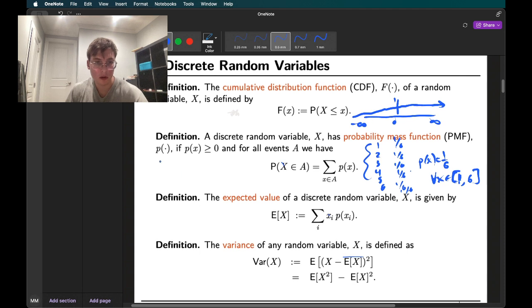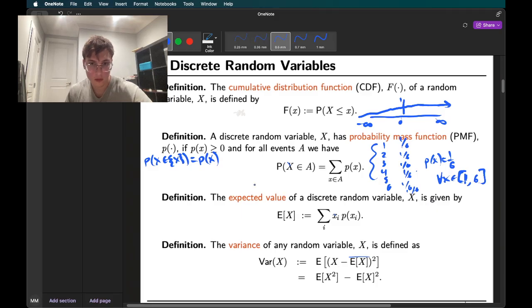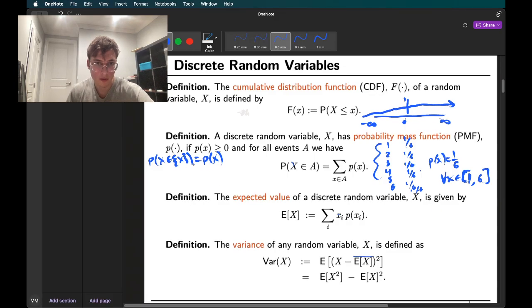One interesting thing to note here that he didn't note is if A is just one element, little x, then the probability of this is just equal to P(x). So basically this holds true.